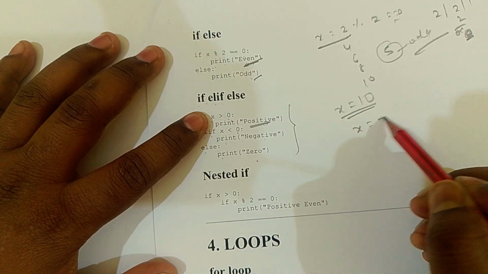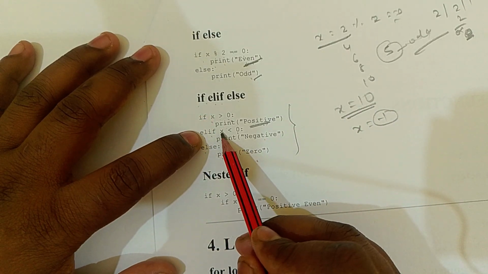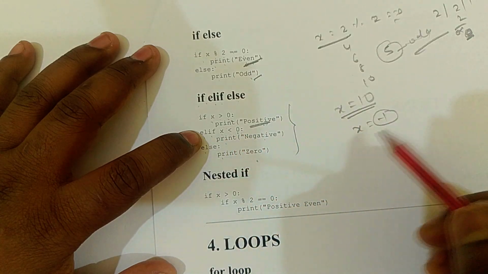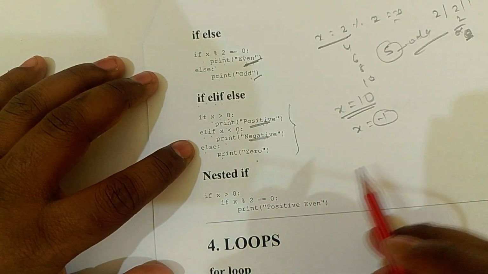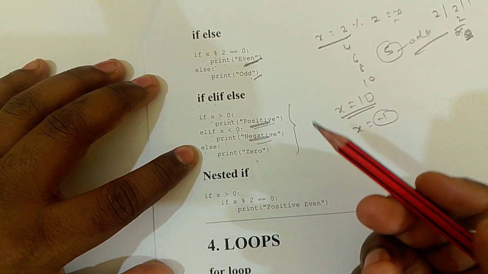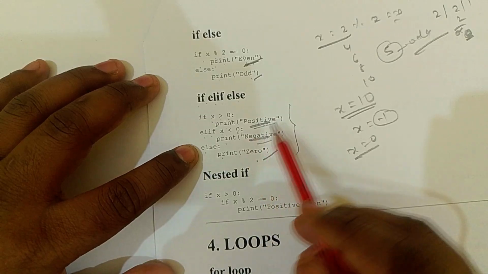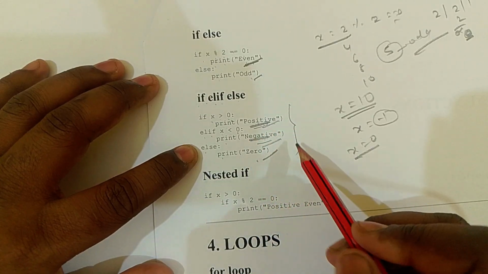If x is equal to -1, it is less than 0, so it prints negative. Else, if there is no positive and no negative, what will be the answer? If x is equal to 0, the answer is 0, because it is neither positive nor negative.